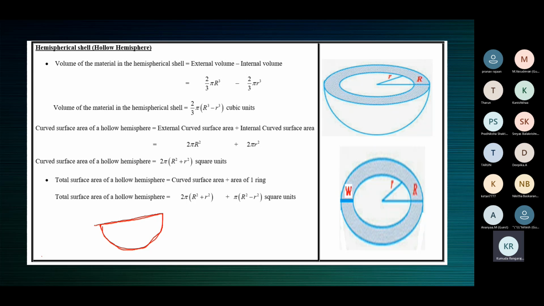Half of a cork ball is an example of a solid hemisphere. Now supposing the radius of the circle on the top is 10 centimeters.